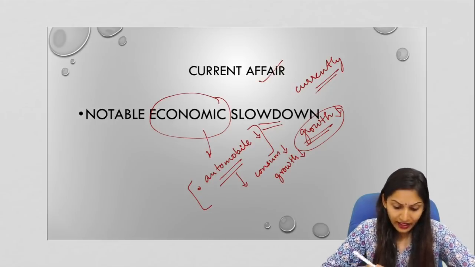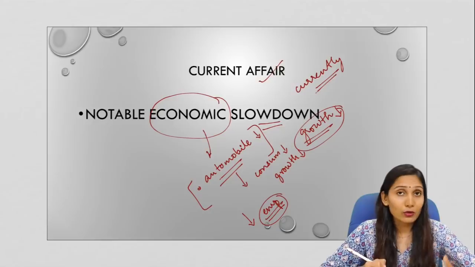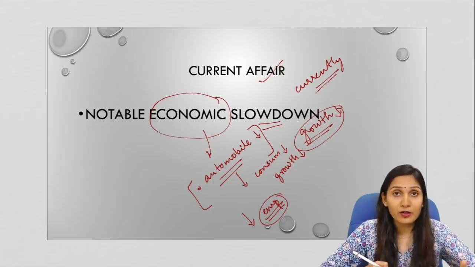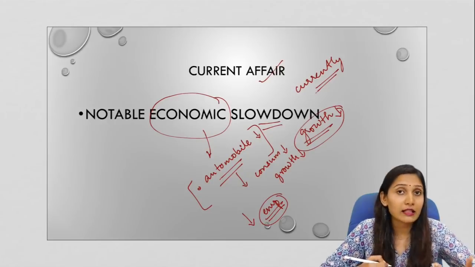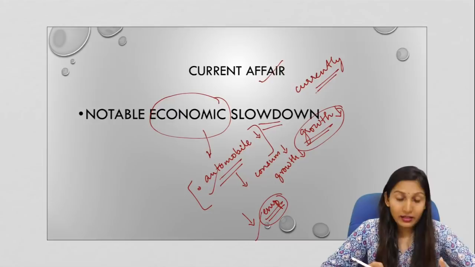Again, it is visible through the unemployment rates, or the number of jobs that are lost in the economy these days. So employment problems, or an increasing number of unemployed people, is another evidence which showcases the economic slowdown at present in the Indian economy.